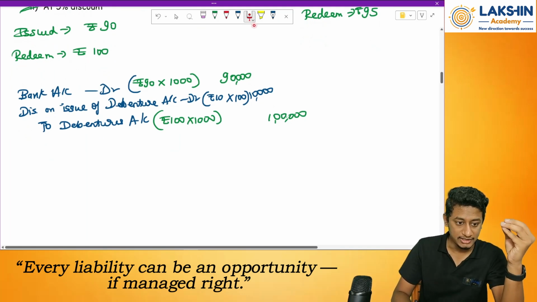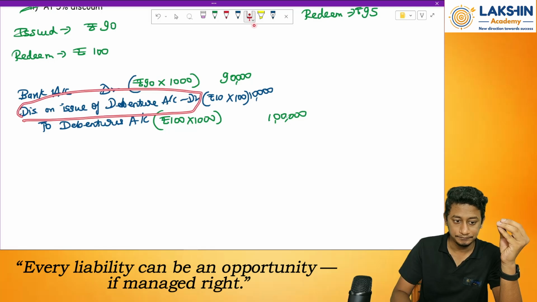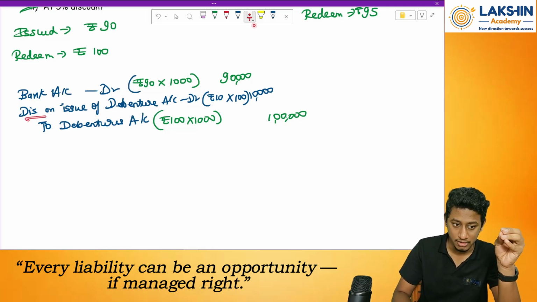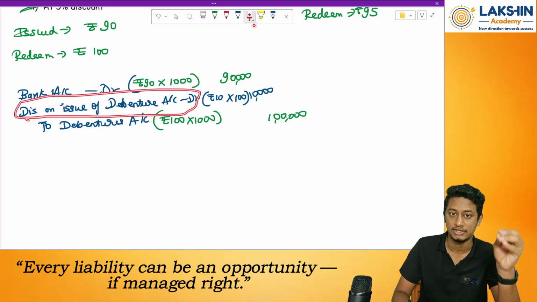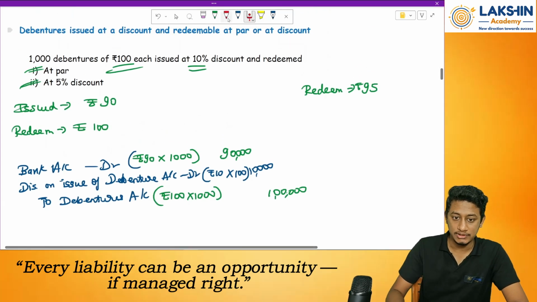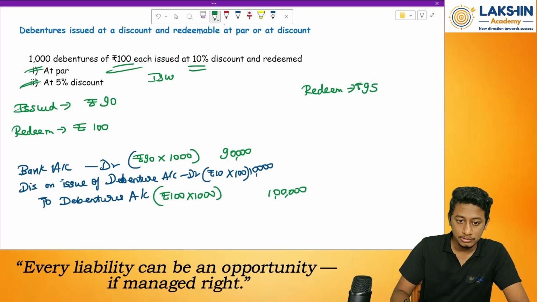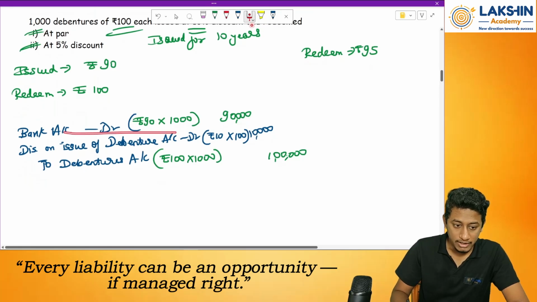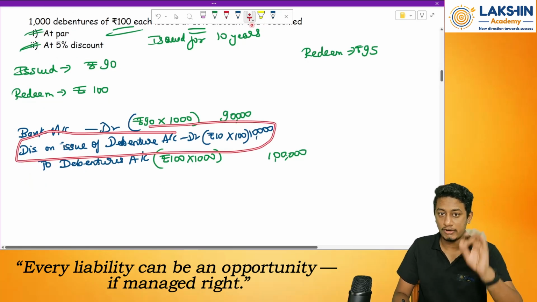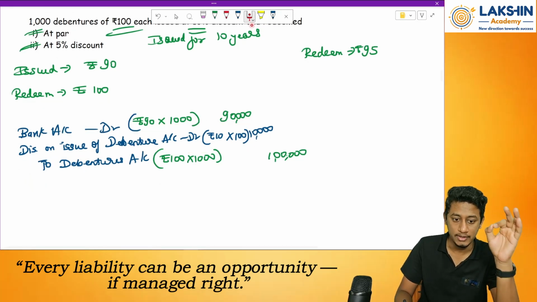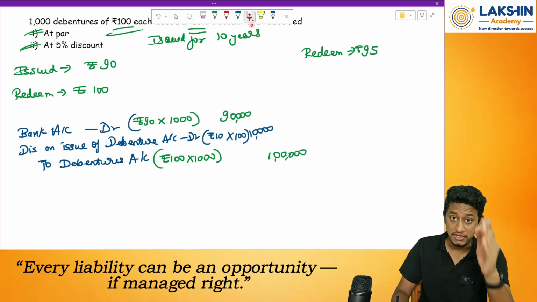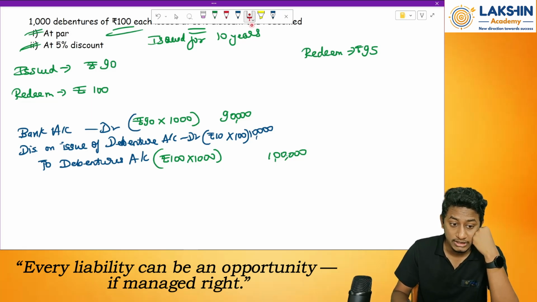First of all, let us understand what you do with this account. It has to be transferred somewhere. In preference shares, you will come to know what to do with this. But now let us understand what we do with this particular thing. Let us assume the debentures are issued for 10 years. Whatever discount I have incurred over here belongs to the issue of debentures which were issued for 10 years. Now, what do I do with this discount?